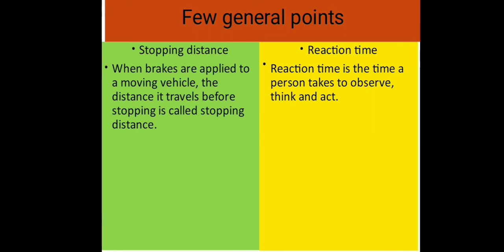Now a few general points. First is stopping distance. Stopping distance of a vehicle: when brakes are applied to a moving vehicle, the distance it travels before stopping is called stopping distance. Second, reaction time. When a situation demands our immediate action, it takes some time before we really respond. Reaction time is the time a person takes to observe, think, and act.